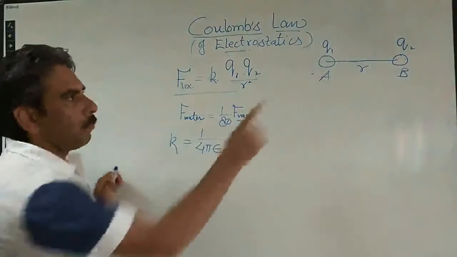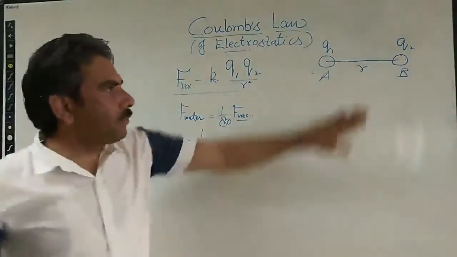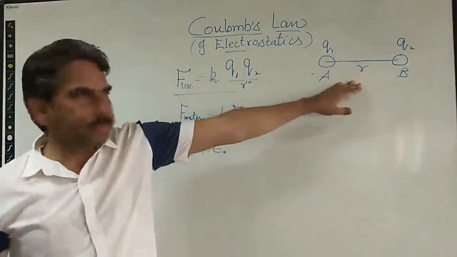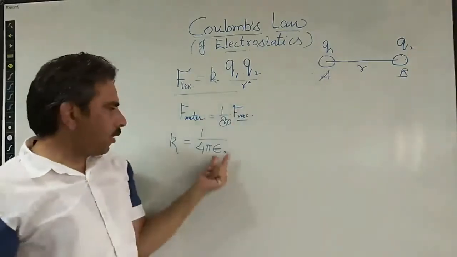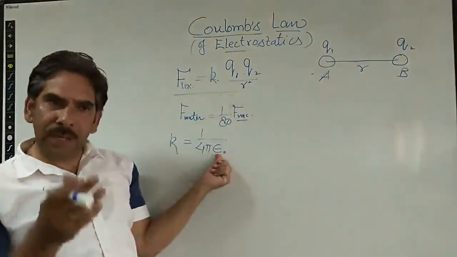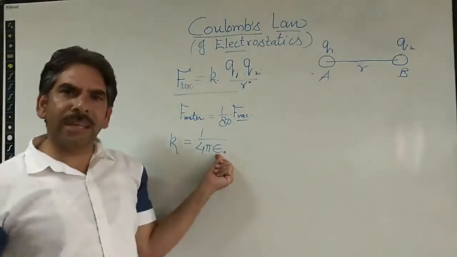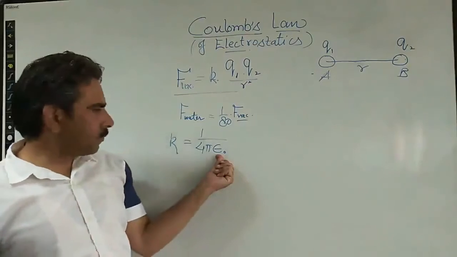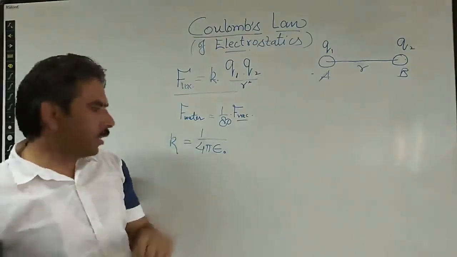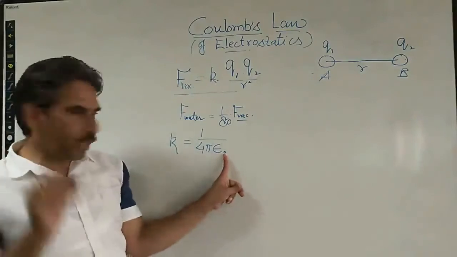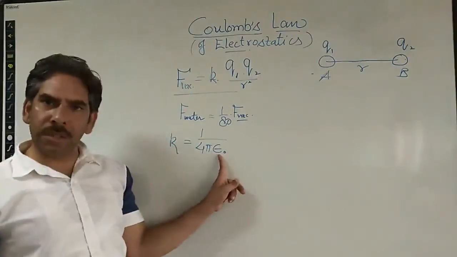If the medium between the two charges is free space, or vacuum, or even air, because the permittivity of air lies very close to that of vacuum, then for vacuum or free space we put a zero subscript here, so it becomes epsilon naught.